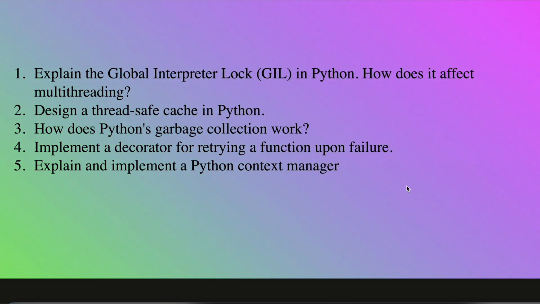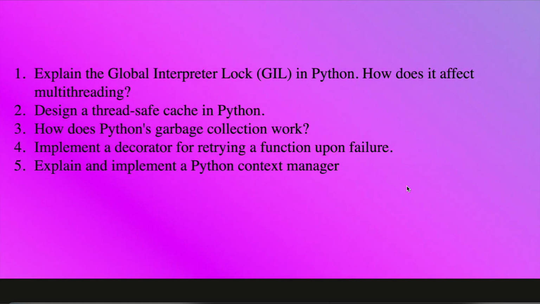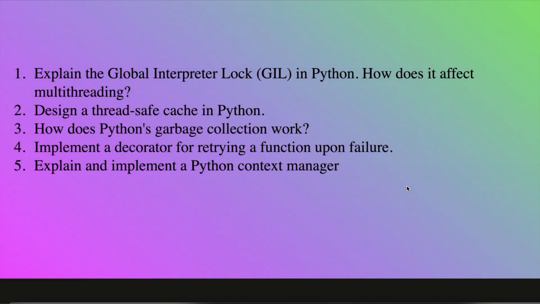Question number 2 is design a thread safe cache in Python. So as you all know, Python is a single threaded language. It cannot execute 2 bytecodes simultaneously at the same time. So how can we design a thread safe cache in Python?